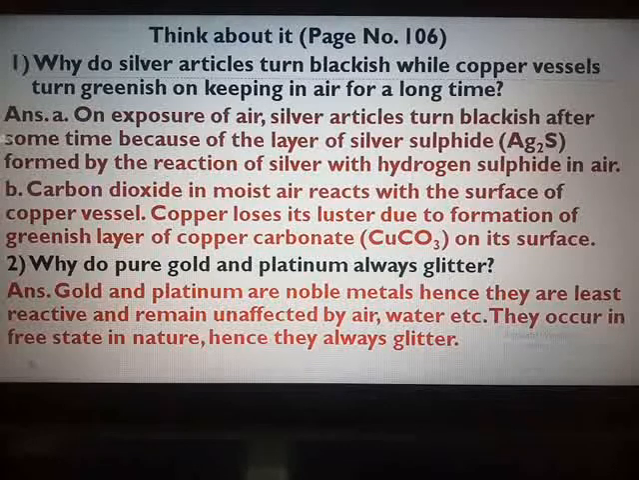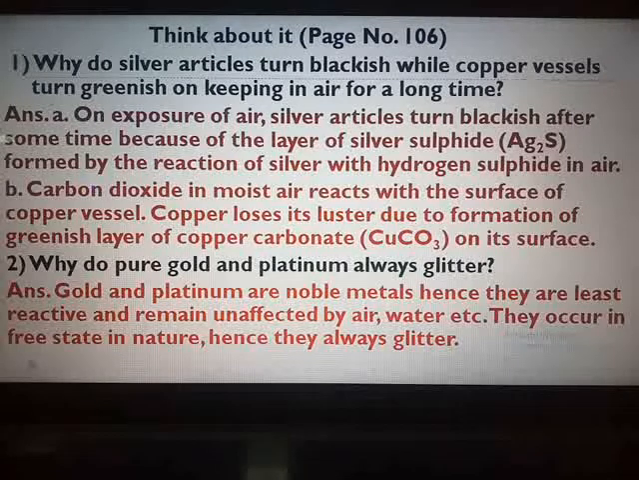You cannot permanently prevent it, because as soon as the layer fades away or moves away, the inner iron gets exposed to moisture and it starts rusting. So with this I declare that chapter number 8 is fully over in terms of explanation, discussion of textual exercise, all the chemical equations and also the activities.